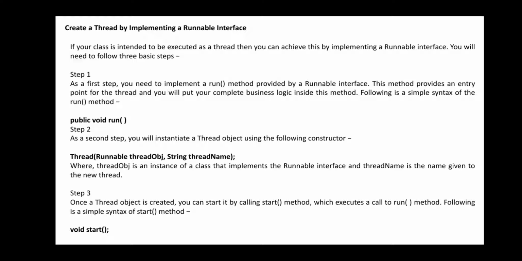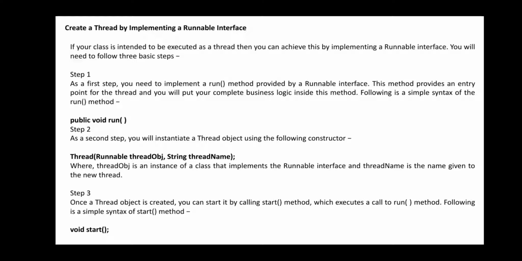Firstly, if your class is intended to be executed as a thread, then you can achieve this by implementing a Runnable interface. The Runnable interface is one of the parts of executing your thread, with already predefined statements, and you just access them. How can it be done? By defining it with this particular statement.